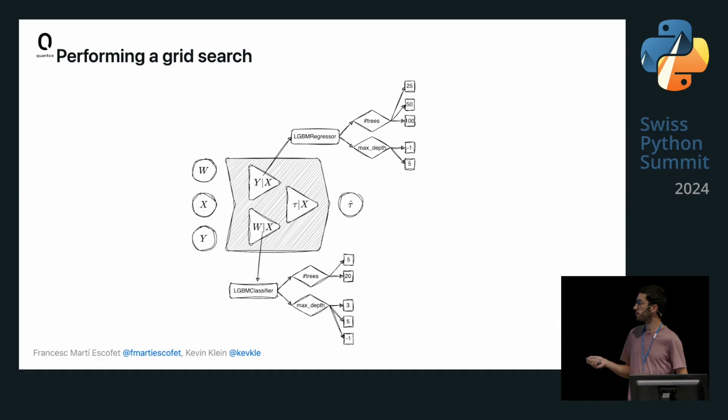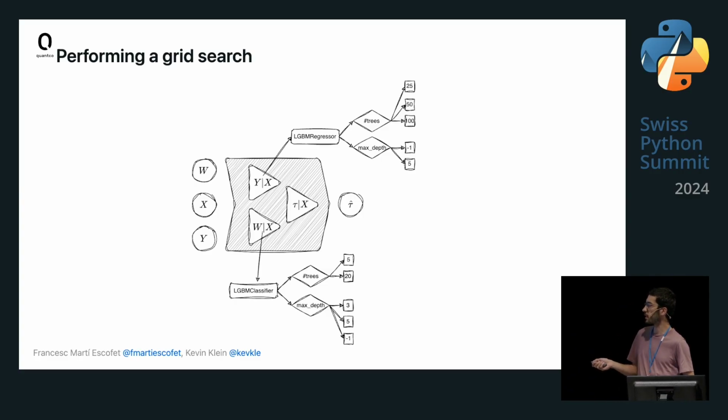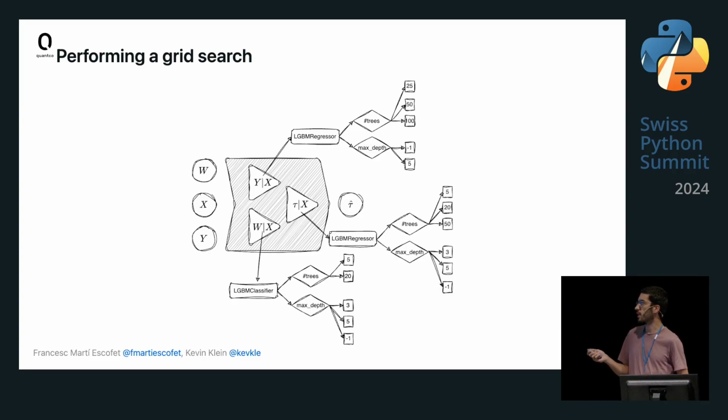Then for the propensity model, we also wanted to use a LightGBM classifier because, according to what we've been using, they usually work well with tabular data. But we wanted to have fewer trees, and we also test a couple of different numbers, and also different numbers for the maximum depth. And the same for the outcome model, where we're just going to use a LightGBM regressor, but again with multiple numbers of trees and max depths.